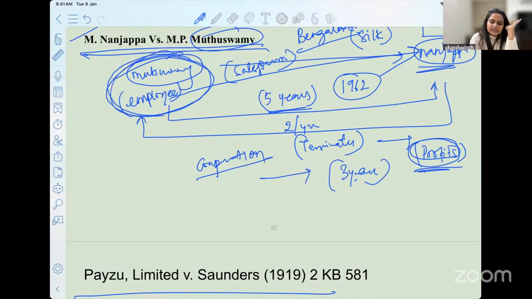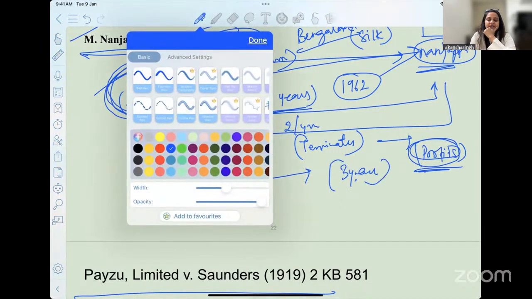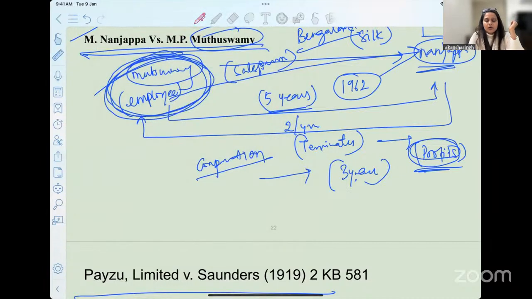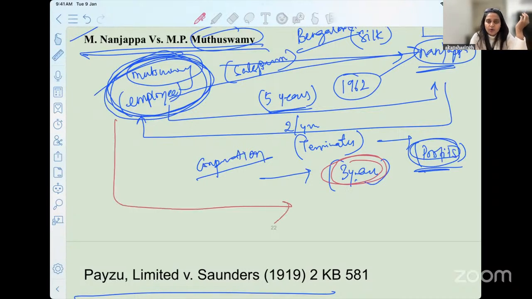But do you think there is any duty of this particular employee in this given case? Yes. The statutory duty that we have discussed. The court says 3 years. What are you talking about? Are you not supposed to go and look for any other job opportunity?